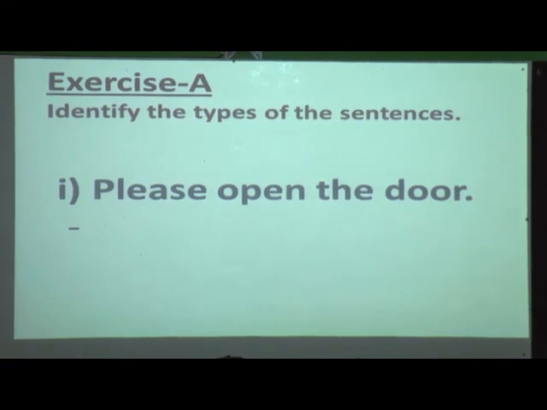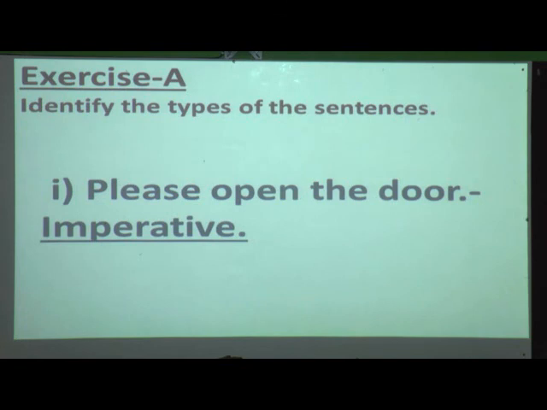So what is the instruction given over there? Identify the different types of sentences as interrogative, imperative, exclamatory, or statement. So what is the first one? Please open the door. Now as you hear this sentence, what comes in your mind? Please open the door is a request. So it comes under which sentence? When it is a request, the sentence comes under imperative sentence. So write over there imperative.